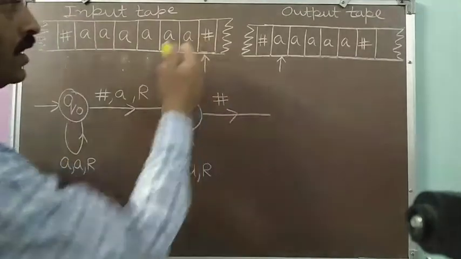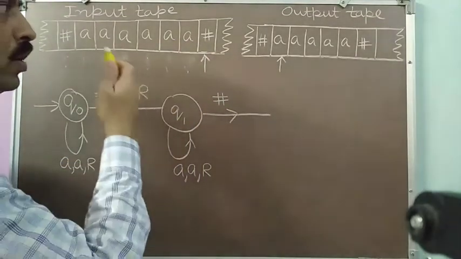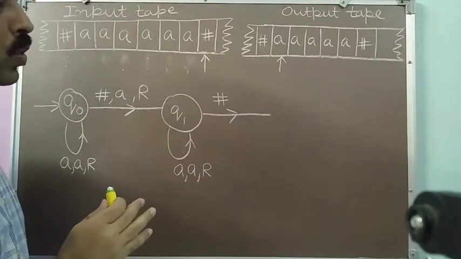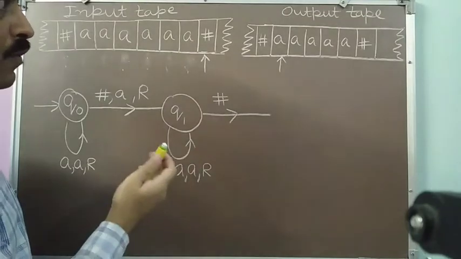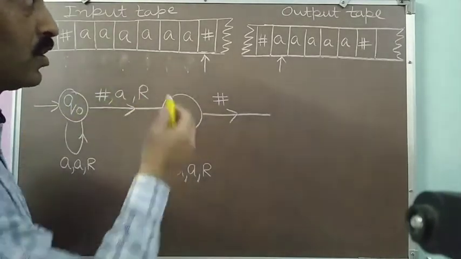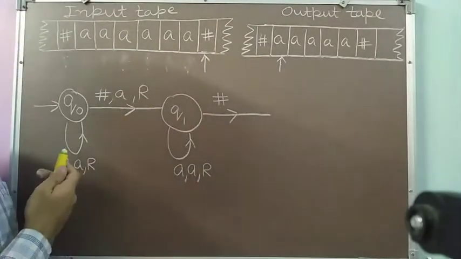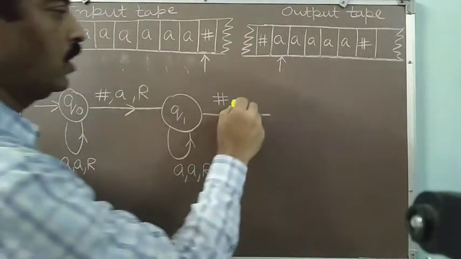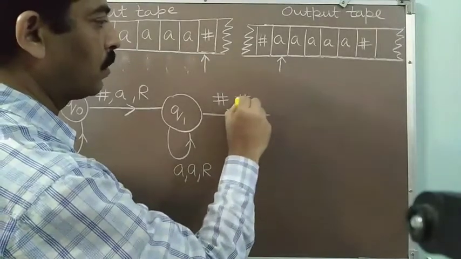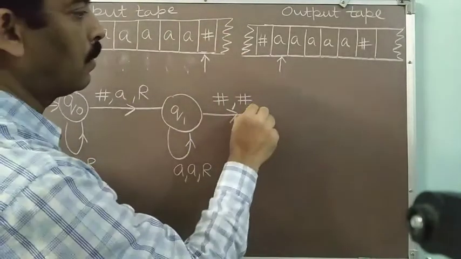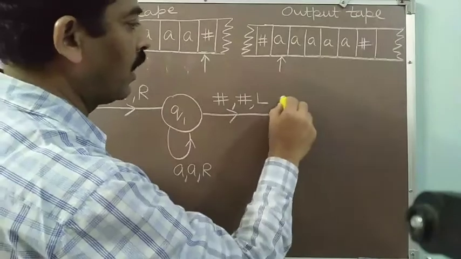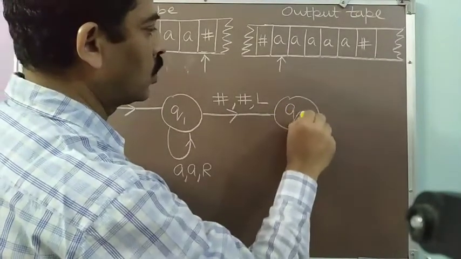When I reach to blank, then I come to know that all the A's from the word W2 have been skipped. Now what I have to do? My aim was to convert the last A into the blank. So I have to come back one position left. So I will write hash in place of it. I will not change the symbol, but I will move towards left, and I will come to the state Q2.